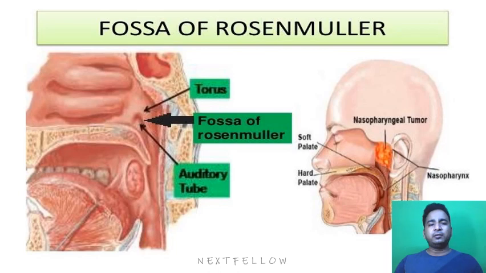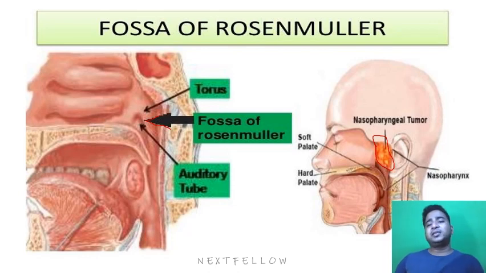Let's try to get an idea of the fossa of Rosenmuller. This bigger arrow is my fossa of Rosenmuller, just behind the torus tubarius. The torus tubarius is like the nasopharyngeal end of the eustachian tube. That is an elevated, bulging portion of the eustachian tube in the nasopharynx. So beneath that area is known as the fossa of Rosenmuller. You can see in this diagram also, this is my nasopharyngeal tumor presented at the nasopharynx.